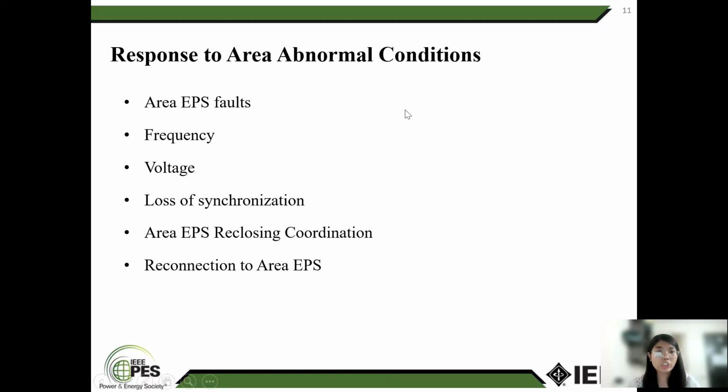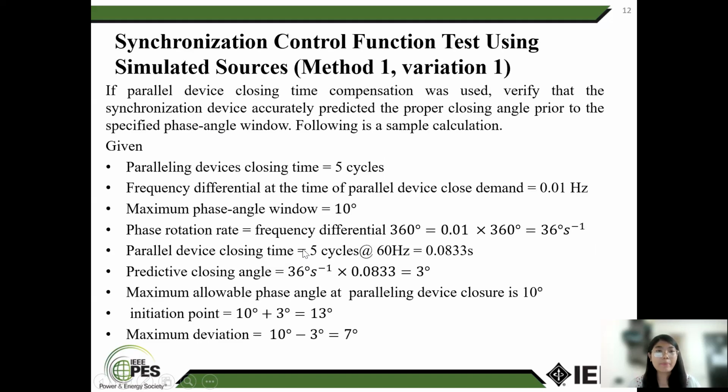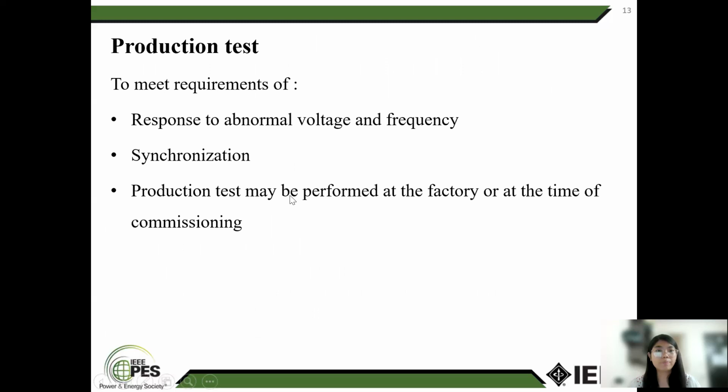Respond to area anomaly conditions: area EPS frequency, voltage, loss of synchronization, area EPS reclosing coordination. Reconnecting to an area EPS. Synchronizing control function test using a simulator, method 1 variation 1: parallel by closing time compensation, while you verify that the synchronizing device actually predicted the proper closing angle to the specified phase angle window. The following is a simple calculation. You can understand it quickly. This is a simple calculation.